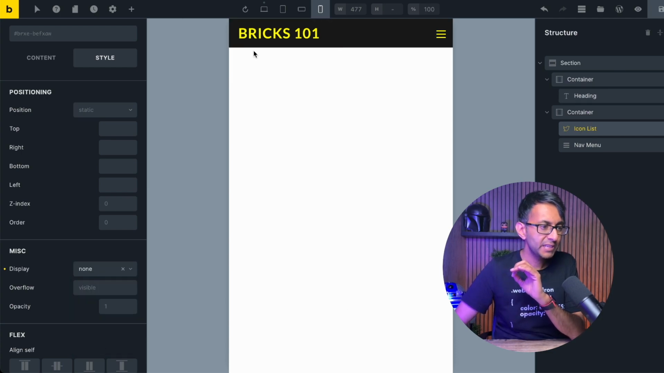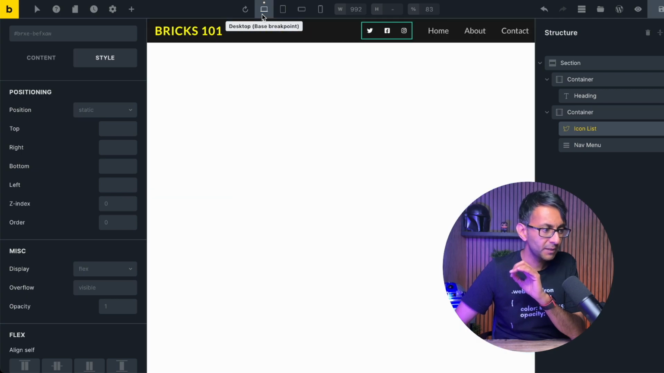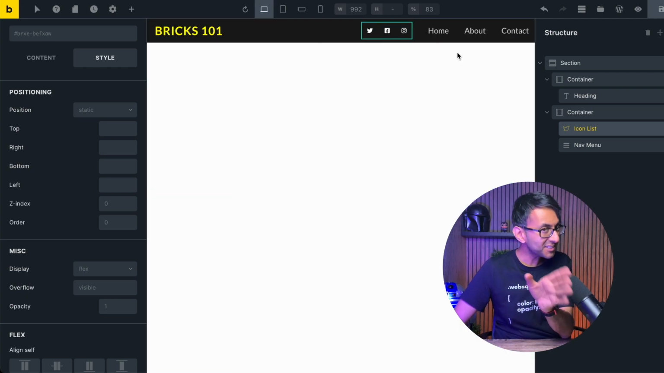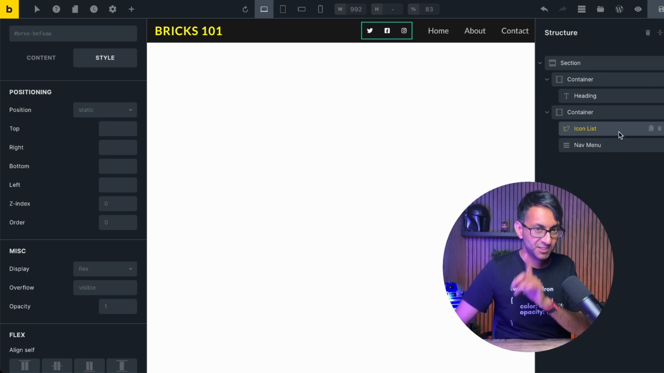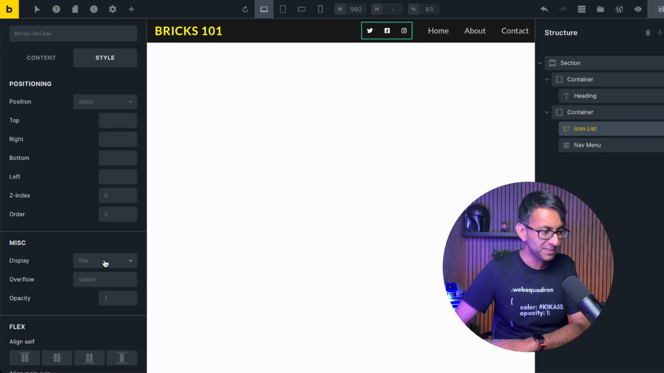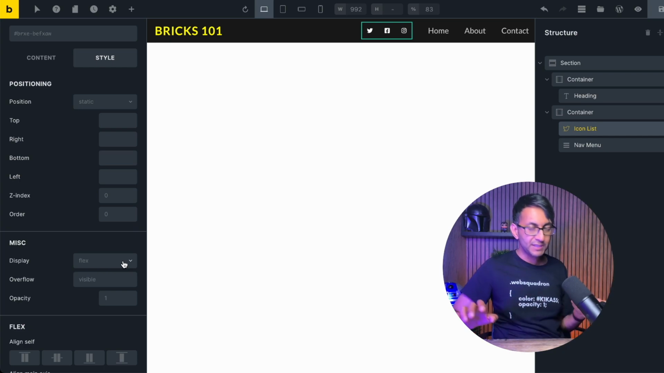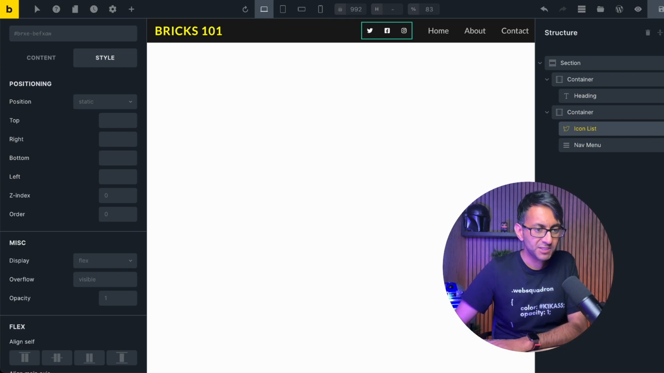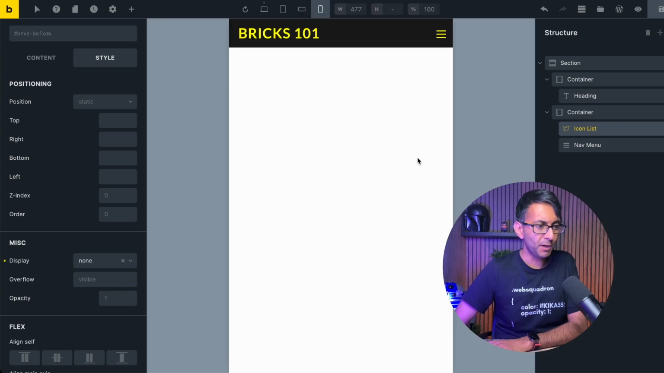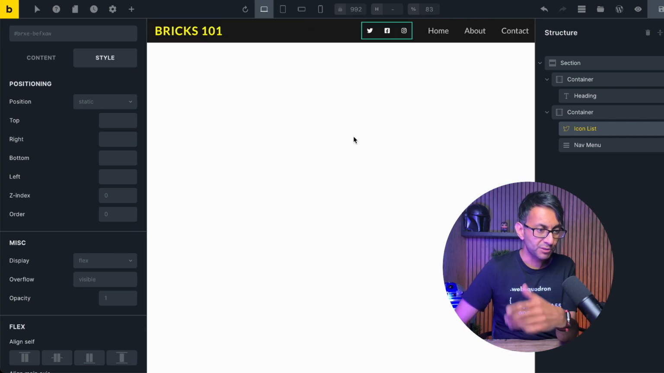However, if you now go to the desktop, it hasn't disappeared for you, but if it had disappeared, stay on the icon list, go down to miscellaneous and make sure that, so let's say it looked like this. Just ensure there is nothing in there. So if I now save this, okay, and we basically switch over to the mobile, it's not there, right? We go over to the desktop, it is there.